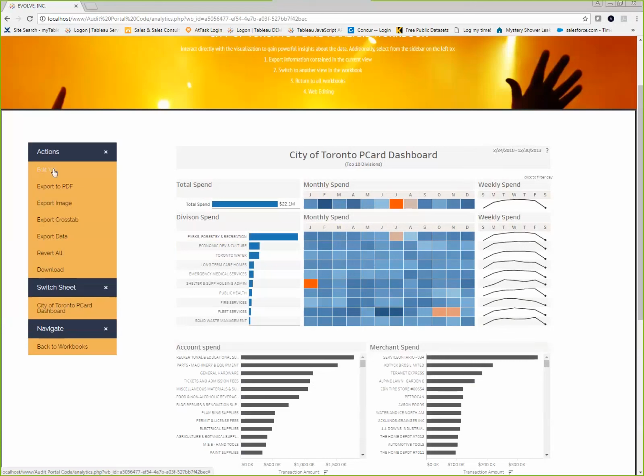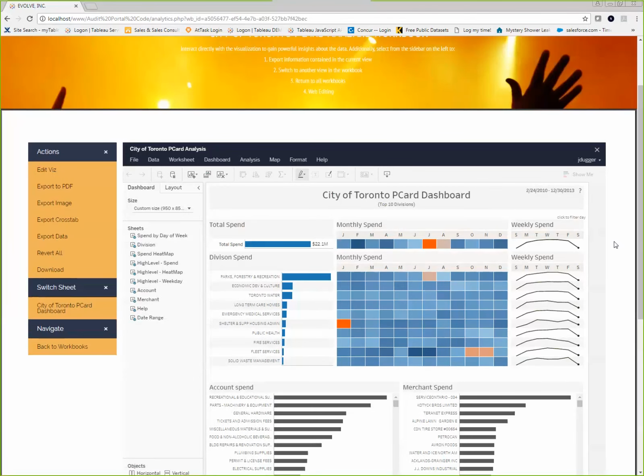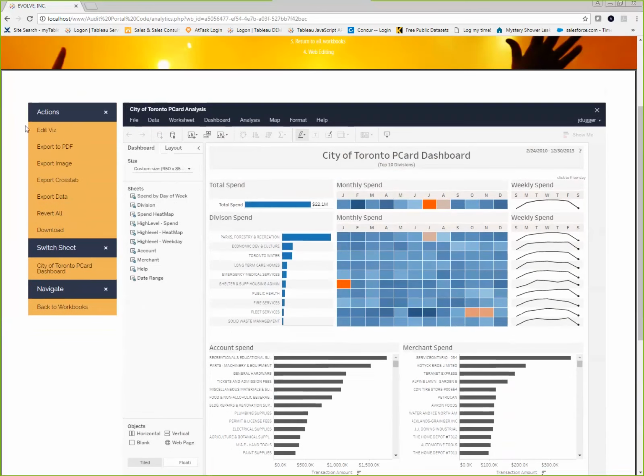So what I'm going to do is leveraging my portal. I'm going to edit this viz. And by the way, this is Tableau Server embedded in a website, right? And we control the look and the feel of it using Tableau's APIs, which are the REST API and the JavaScript API in this case. We also have a couple of other APIs that we're not leveraging for this particular demo. But in this case, that's why it kind of looks and feels a bit like Tableau, but at the same time, it's not, right? These buttons on the left, these actions were created using JavaScript API. And we could certainly add on to these as we see fit, as use cases develop and our users give me feedback.